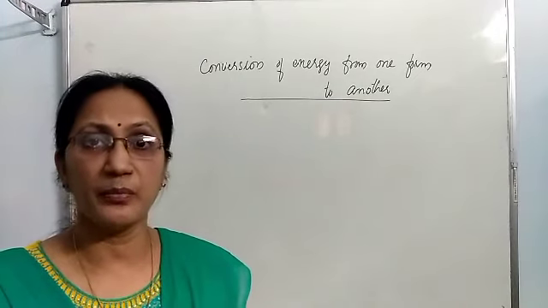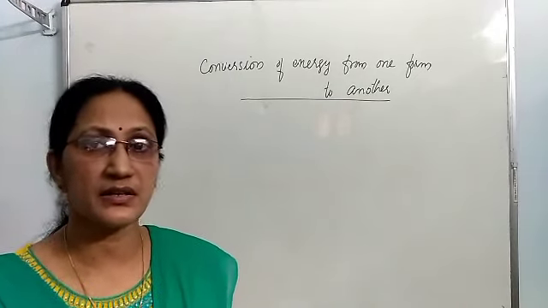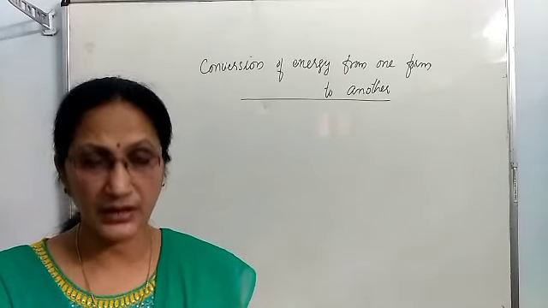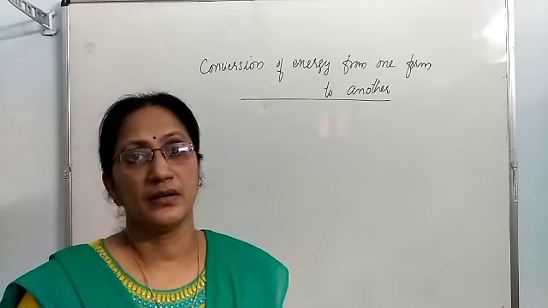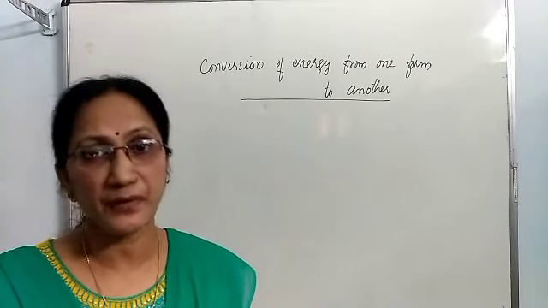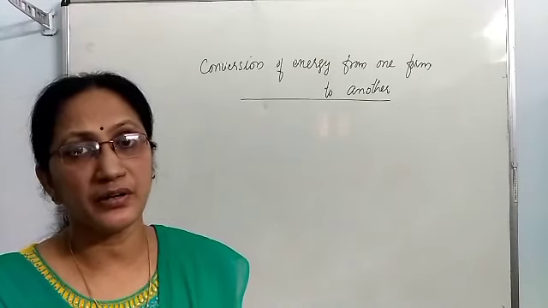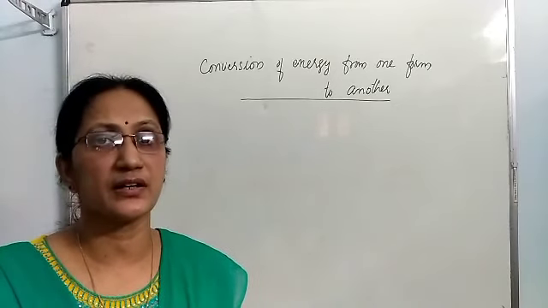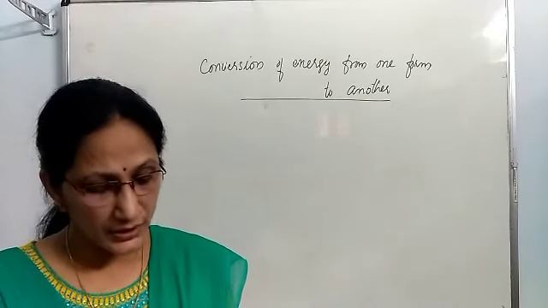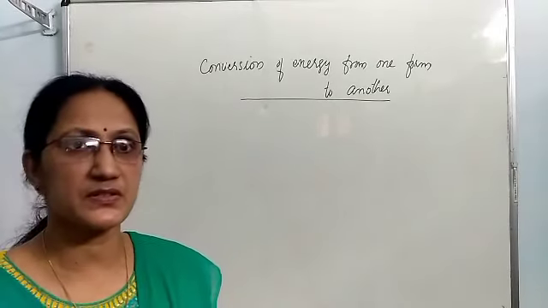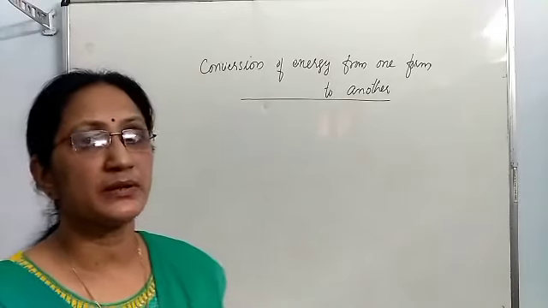Then in an electromagnet, electric energy is converted to magnetic energy. Then in a thermocouple, electricity is produced from heat energy. Then in an electric oven or heater, electric energy is converted to heat energy. So these are some of the energy conversions taking place.